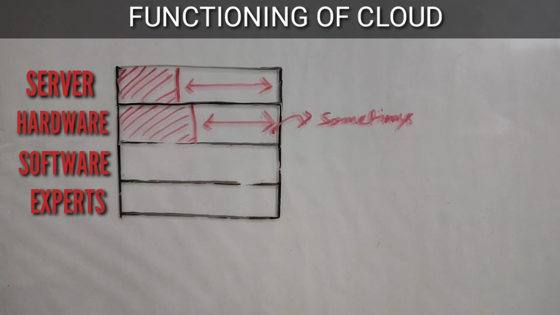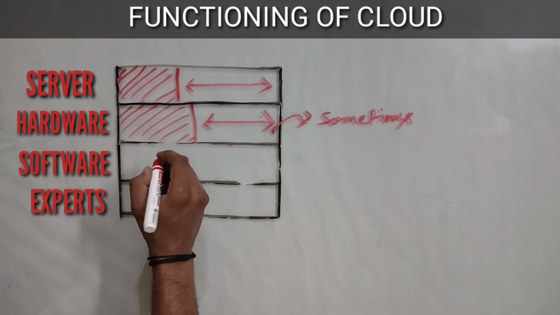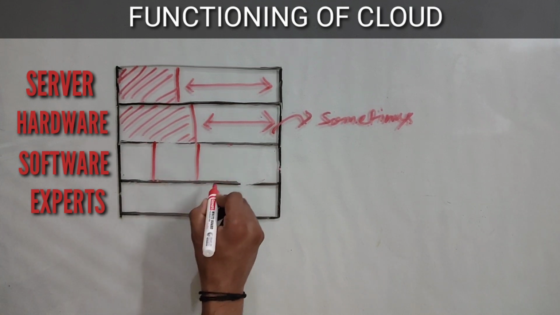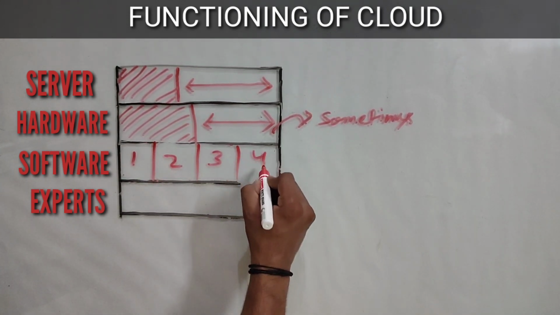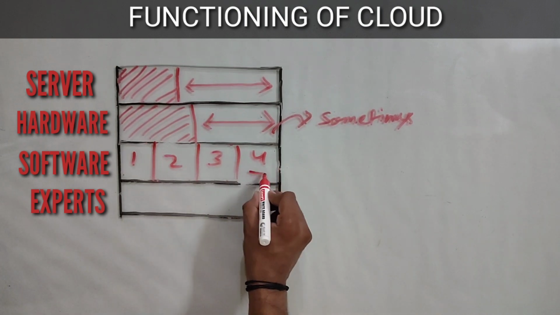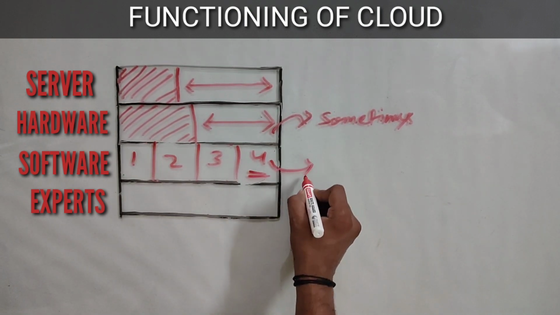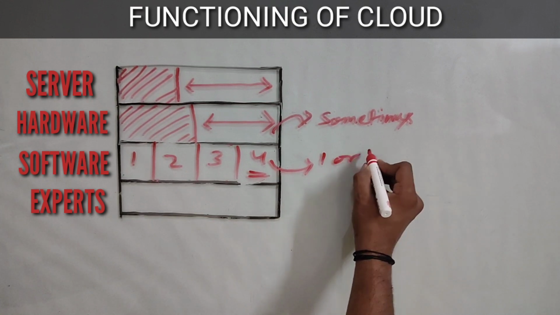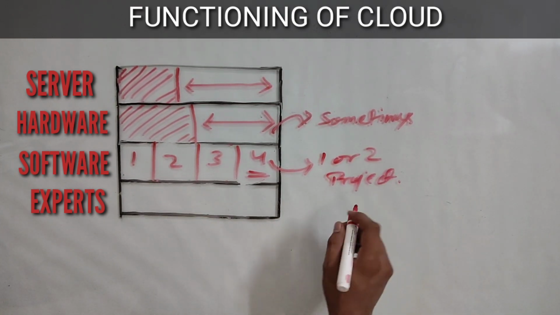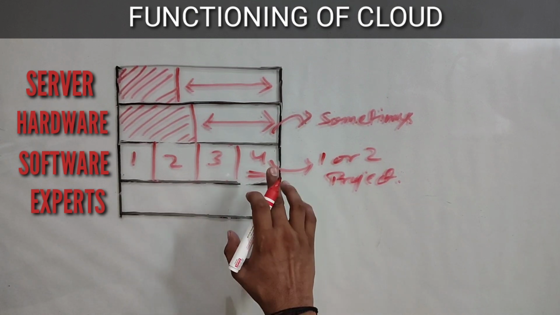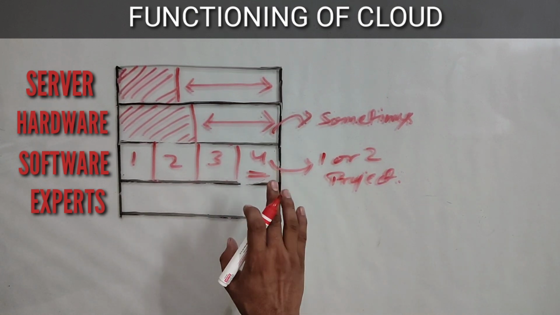And now in case of softwares, you are using 1st, 2nd, 3rd and 4th software, in which this 4th software is helping you to deploy 1 or 2 projects. So it means that it's giving you less output than your input.